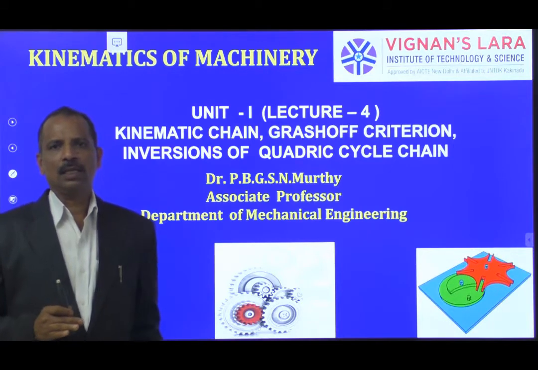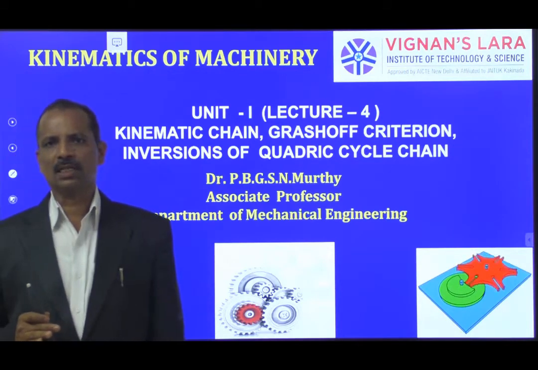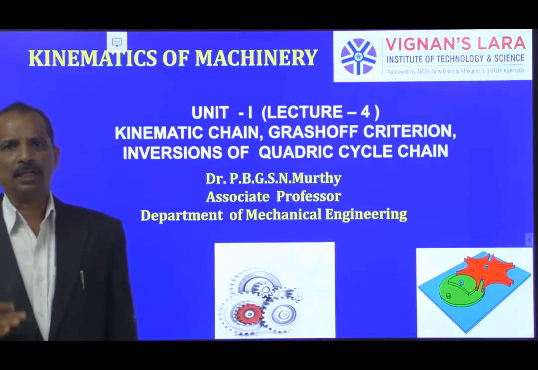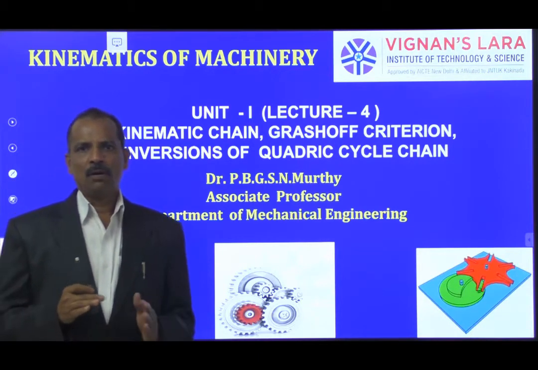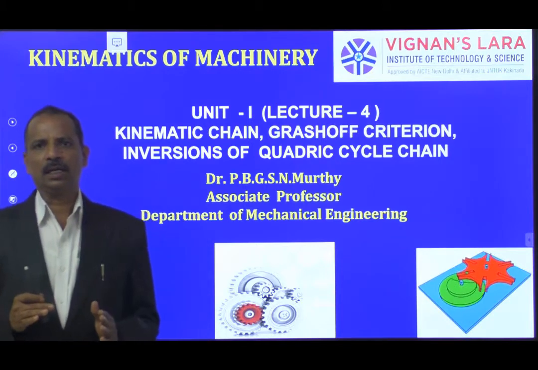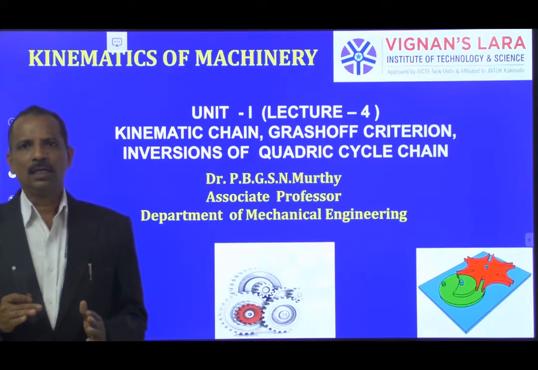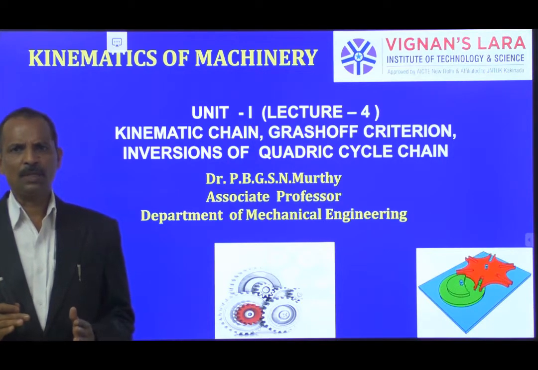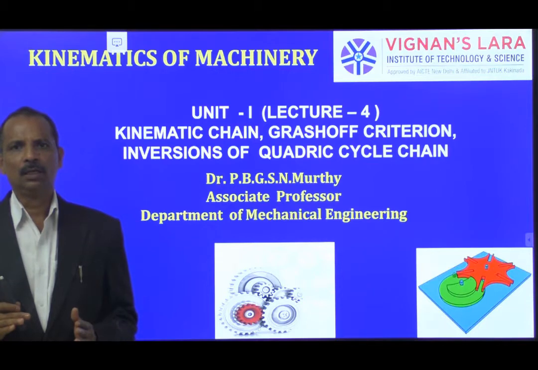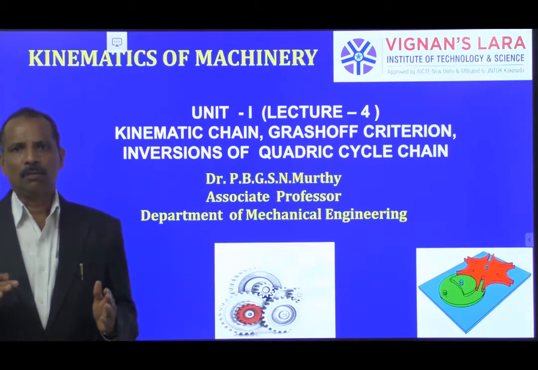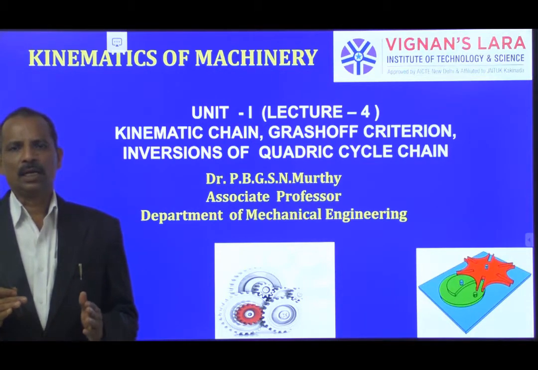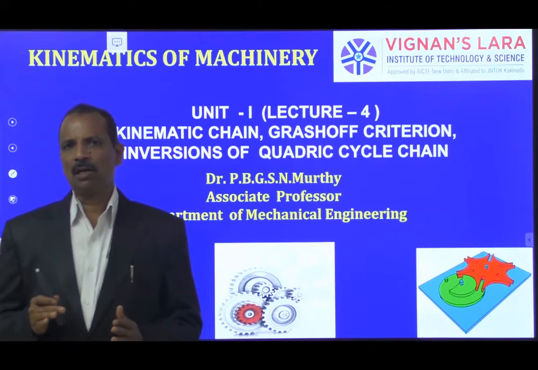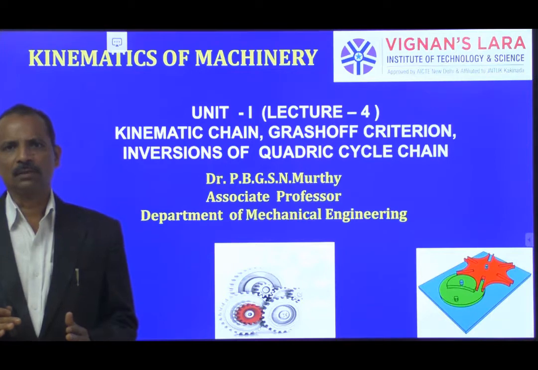So just recall what we have discussed in the last lecture: kinematic pair, kinematic link and kinematic chain. A kinematic link or an element is a resistant body which serves the purpose as per the requirement, by behaving like a rigid body even though it is not really a rigid one.